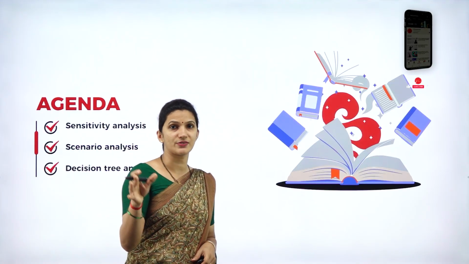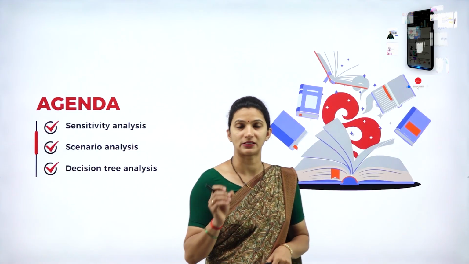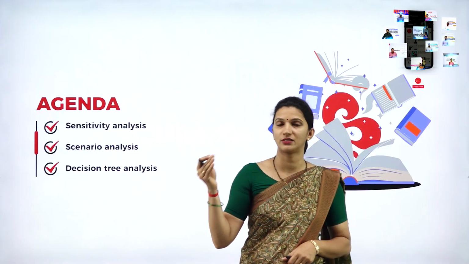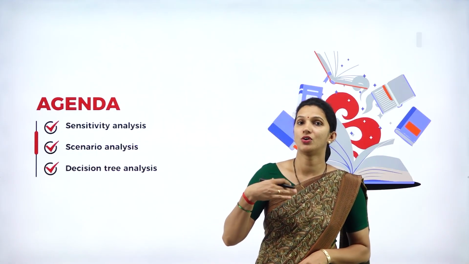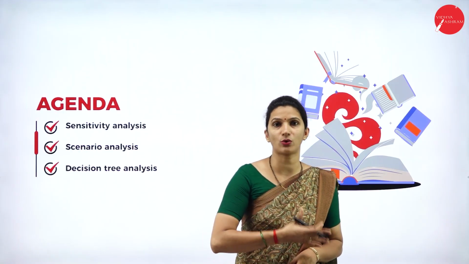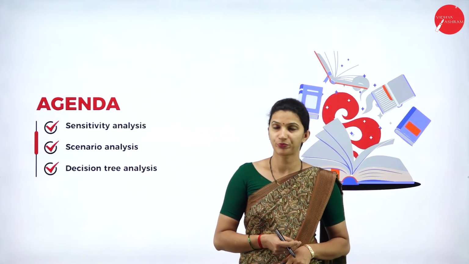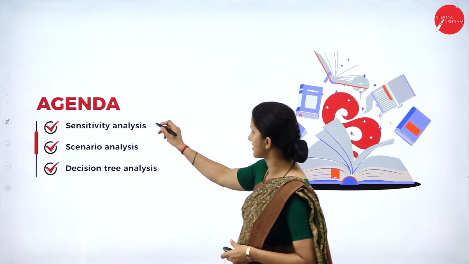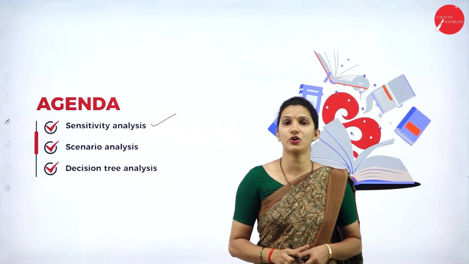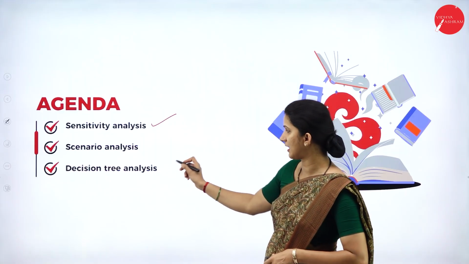In the previous sessions, we have seen the problem-oriented topics: standard deviation, coefficient of variation, and the probability method, how to find the expected return and calculate NPV. In today's session, we will see three important topics: sensitivity analysis, scenario analysis and decision tree analysis.